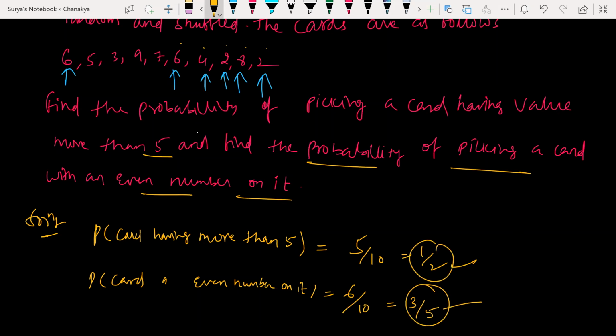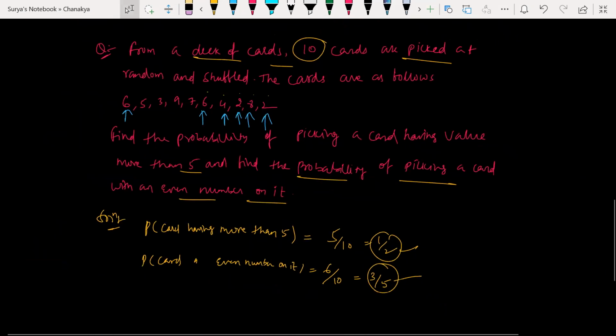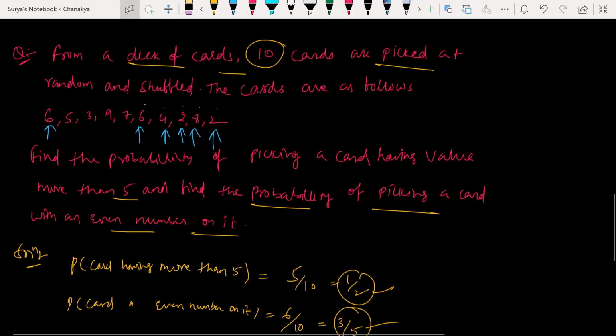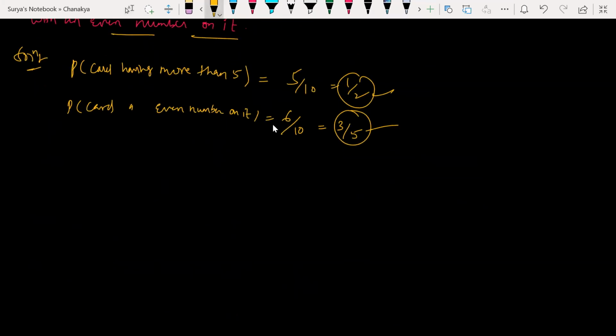Look at how big the question is. But look at the solution. That's what I told you in the starting class: probability is a lesson where understanding the question itself takes more time than writing the solution. All right, clear? Next, we'll go for the next type of question. Hope it is clear. Very, very simple, right?